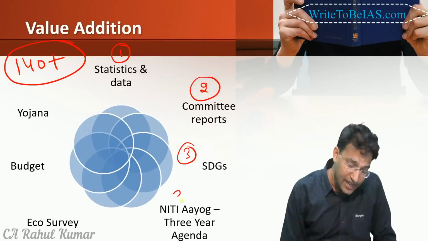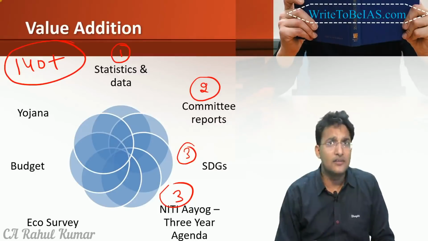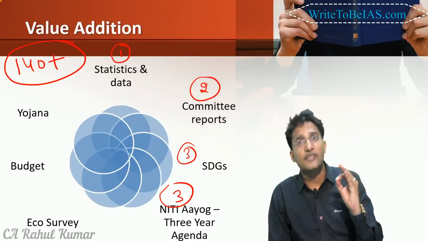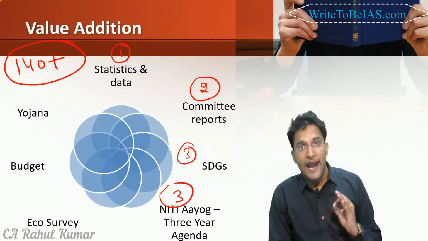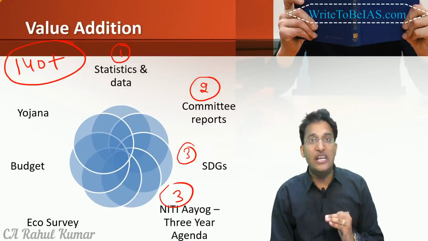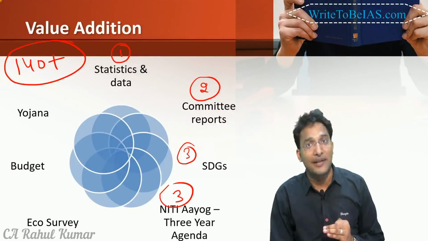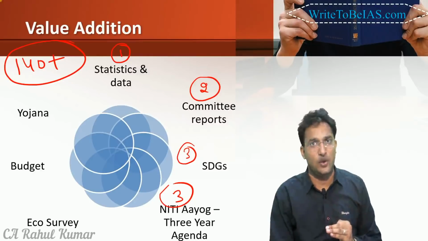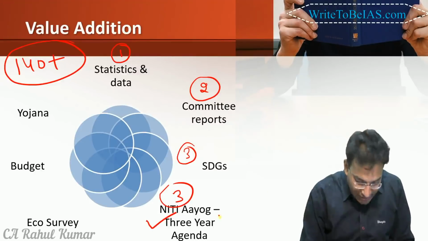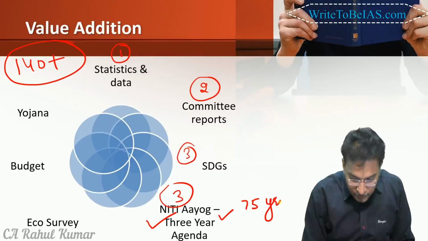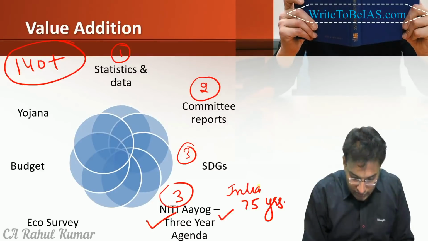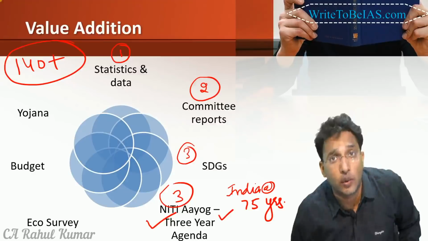Now, the next wonderful thing is the NITI Aayog 3-year agenda. And see, after the Planning Commission was scrapped in 2015, the NITI Aayog is the major policy making institution in India. And this NITI Aayog has been giving very innovative, very efficient, very practical and highly researched recommendations on each and every aspect you can think of. So initially the NITI Aayog gave a 3-year agenda, and now the NITI Aayog has given a 75 years strategy, India at 75, and there they have given more than 20 topics.